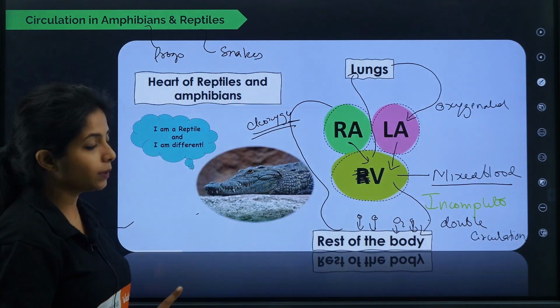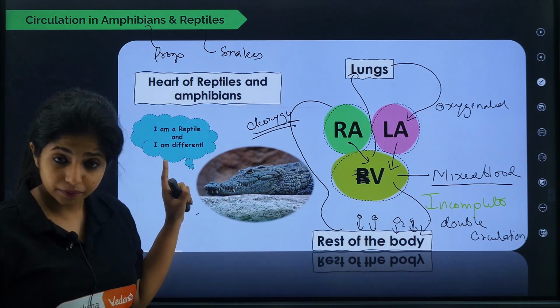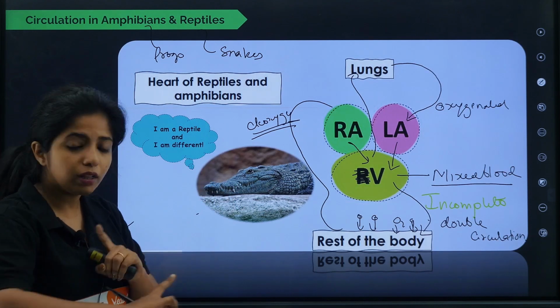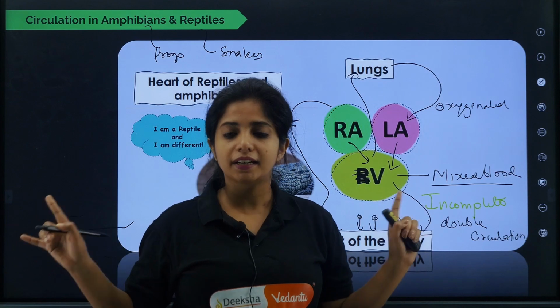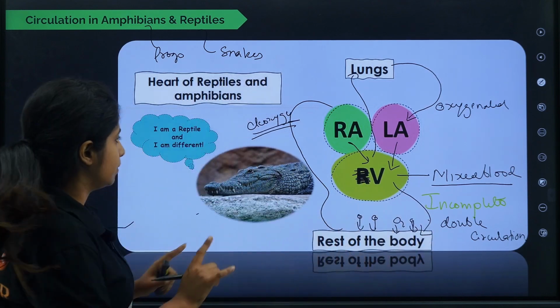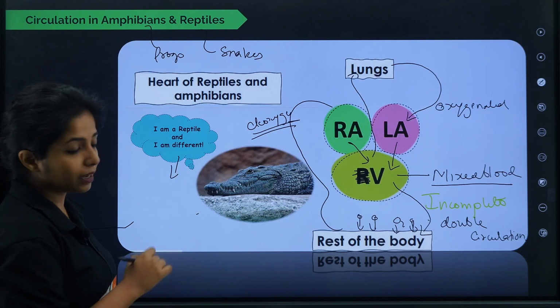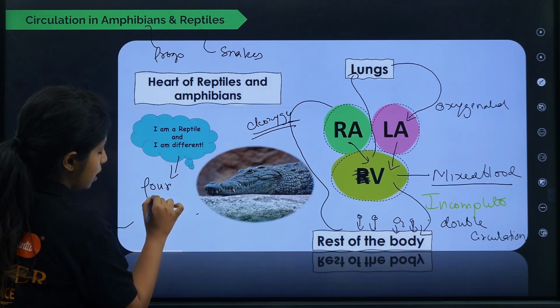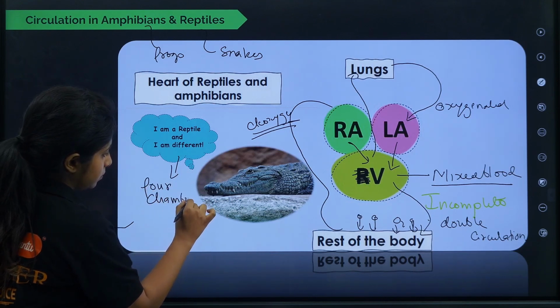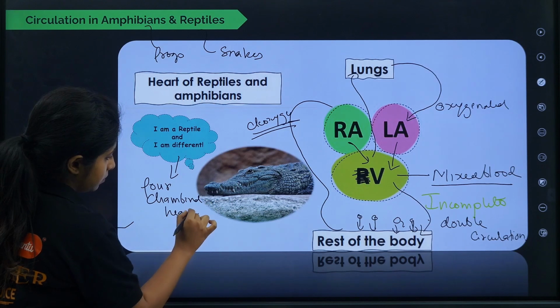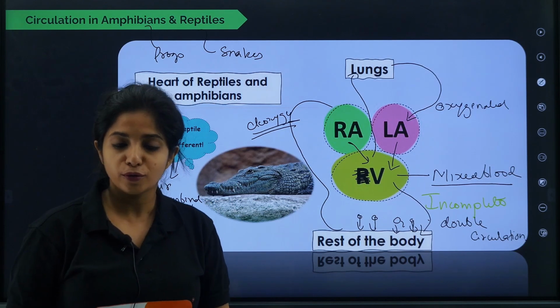Okay, now very important thing. As I said, this guy is an exception. Why? All the crocodilian family people, for example, alligators, gharial, all of them, they are reptiles, but they have a 4-chambered heart. They are reptiles, but they have a 4-chambered heart.